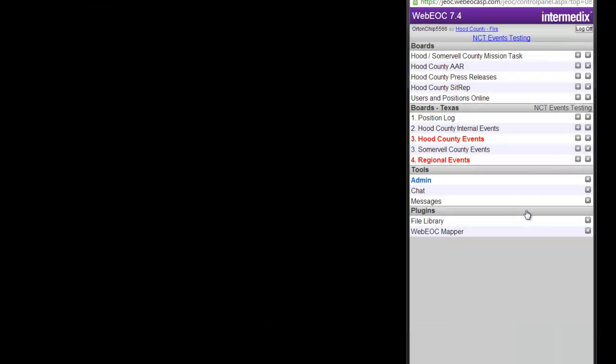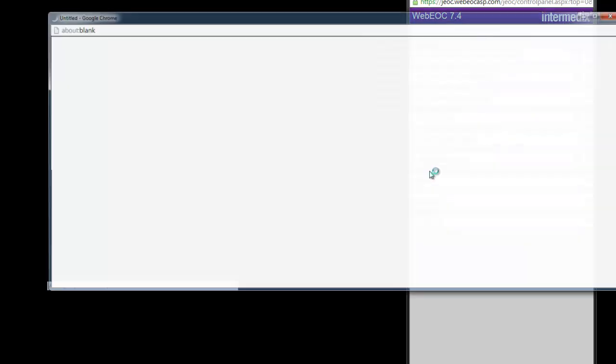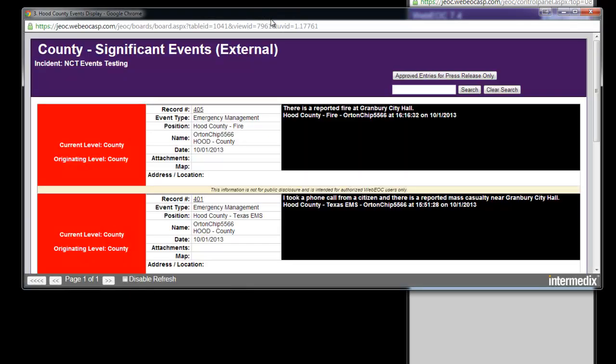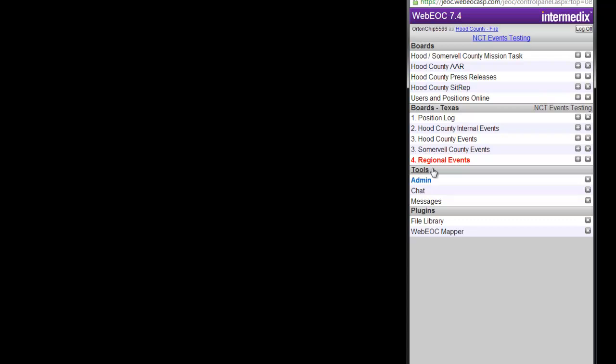If you close the position log and look, you'll see there's the internal events board, here's the external. Again, Somerville, so they can see over into that county as well. And then there's the regional events board. We'll talk about that in a minute. If I open up Hood County events, you will see that that exact entry is just replicated. So here's my new entry. It's on top because it's the newest thing. And you'll notice it just says county over here. I can see other things as well down below in that county events board and so on. So that's all you need to know from the basic user level.